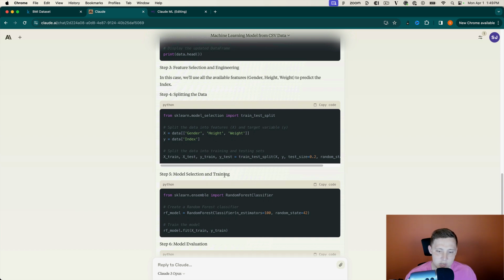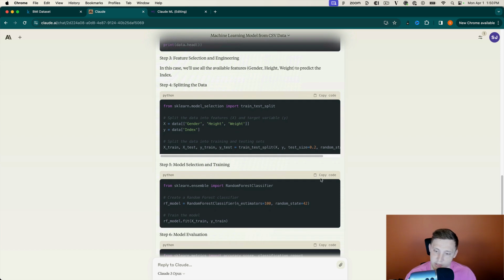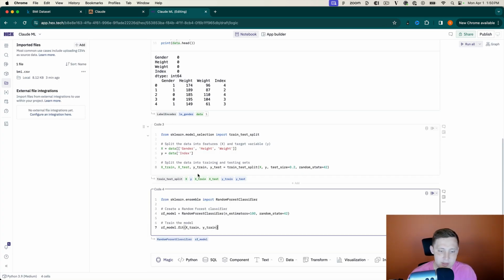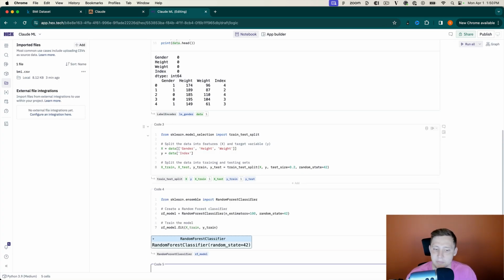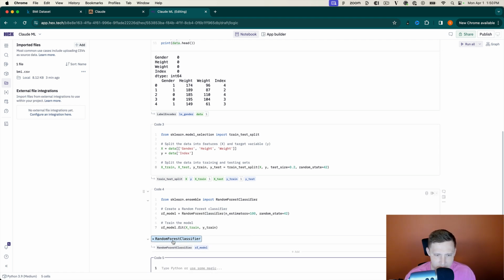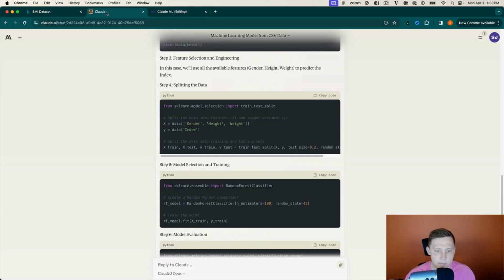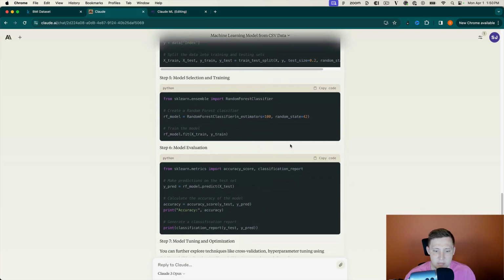So then model selection and training. So you can see that this picked a random forest classifier, which is interesting because, again, not what ChatGPT picked. So we're going to take a look and see what this looks like as well. Okay, so go ahead and throw that in there. Hopefully we have scikit-learn. We do. Okay. So that looks good. So that looks like it loaded in well. So we fitted it based on the X train and Y train. So that looks good.